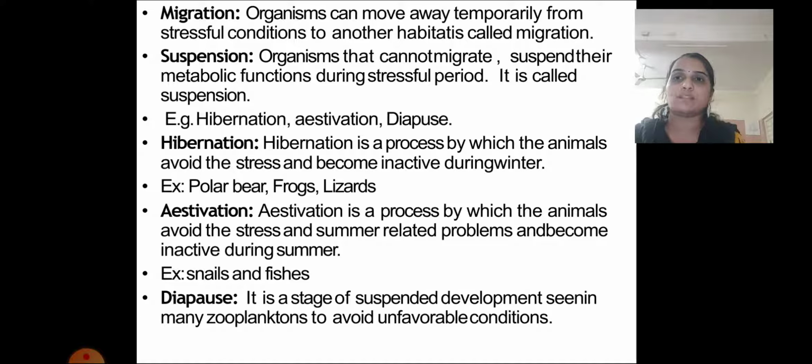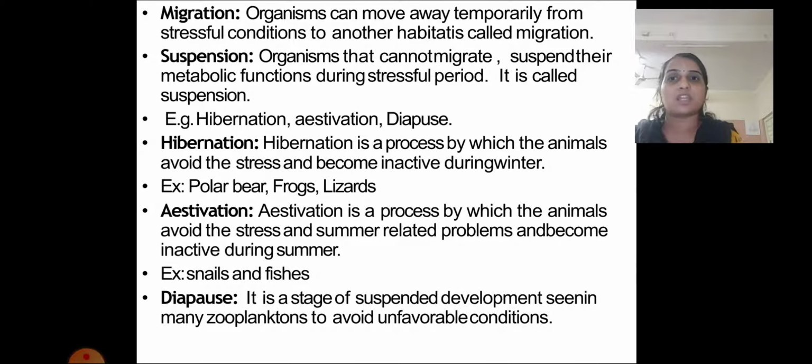Suspension is of three types: hibernation, aestivation and diapause. First is hibernation. Hibernation is the process by which animals avoid the stress and become inactive during winter. During the winter season, the animals become inactive and hide themselves, and this process is called hibernation. It is found in polar bear, frogs and lizard.